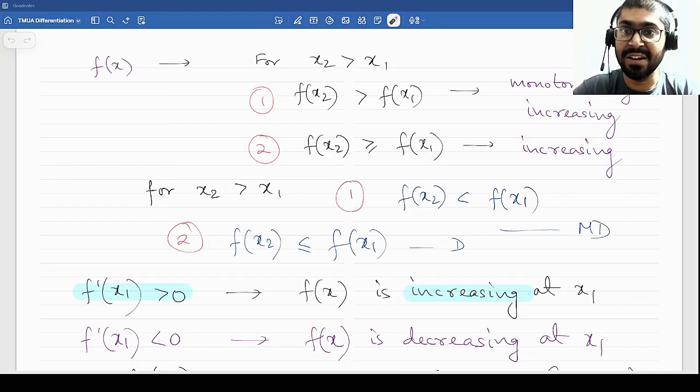But if it's a continuous function, then you end up at a problem. Then you will have to solve it analytically. That means you will have to take any random point a, or any variable that you want, and show that f dash a is always greater than 0 by the principles of algebra. So if a in the domain always leads to a positive result, then it becomes generalized and you know that the function is always increasing in that particular domain. So this is how we do that. The same logic applies for decreasing, so I'm not repeating it.